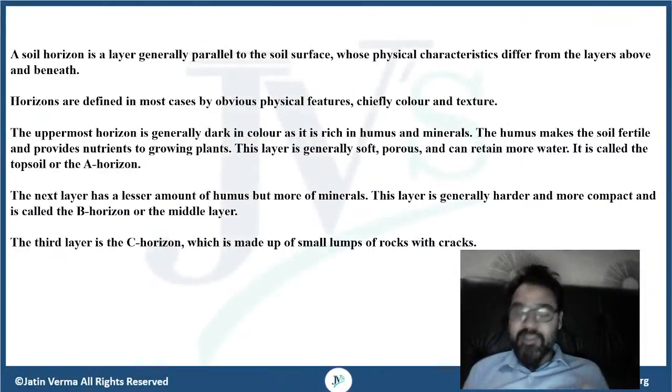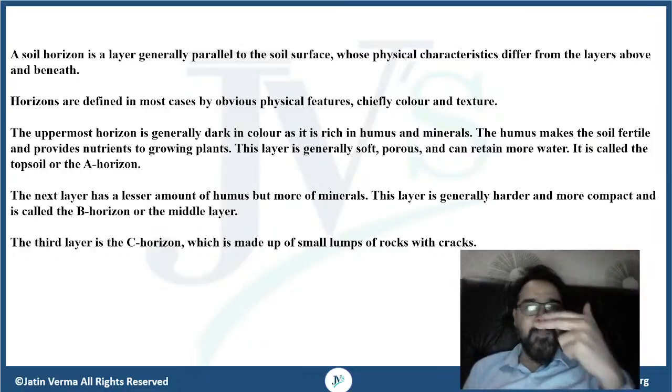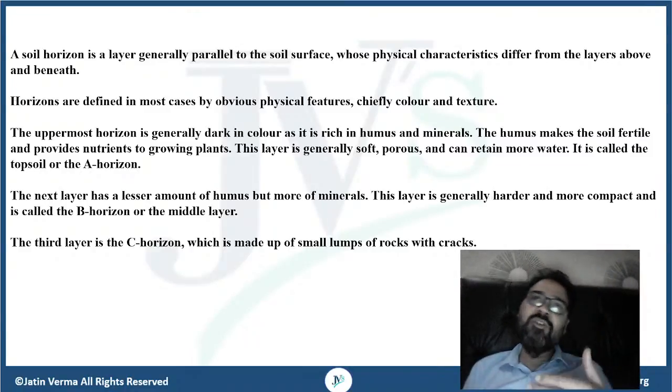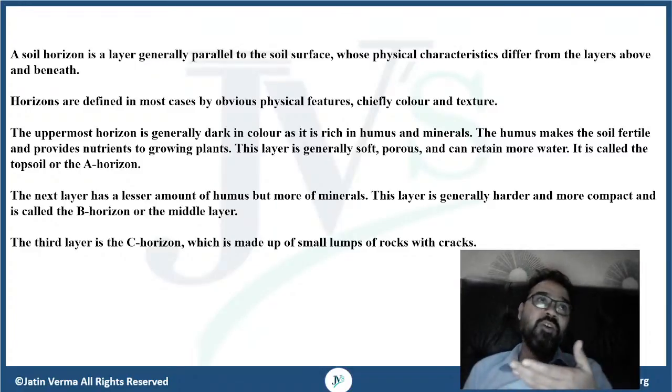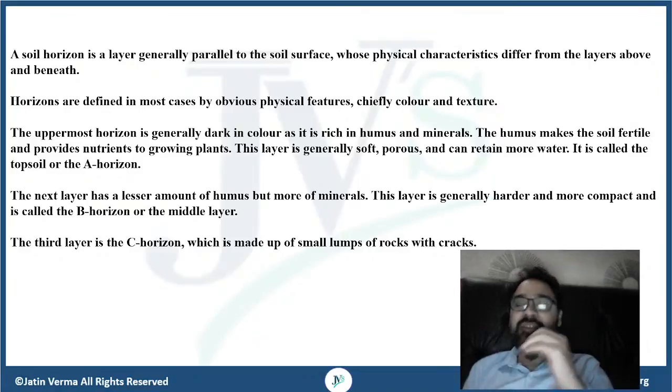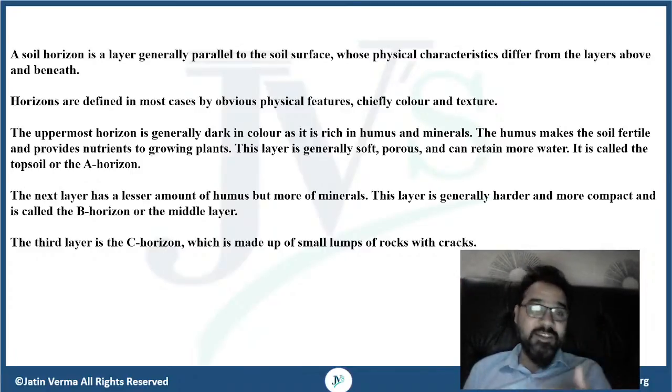Okay, so like I said guys, you have three layers basically. If you want to divide, a very simple division is that you can classify them as topsoil, subsoil, and the bedrock. Now bedrock is that particular region which was the source, the parent material, right? Above the bedrock layer you will find one more layer, the weathered parent material that came from the bedrock. So you have these three layers, and different characteristics are present.